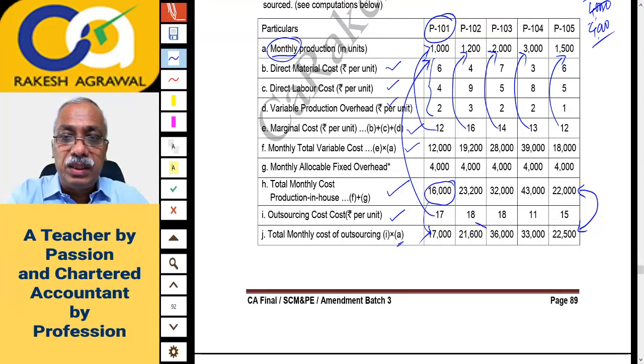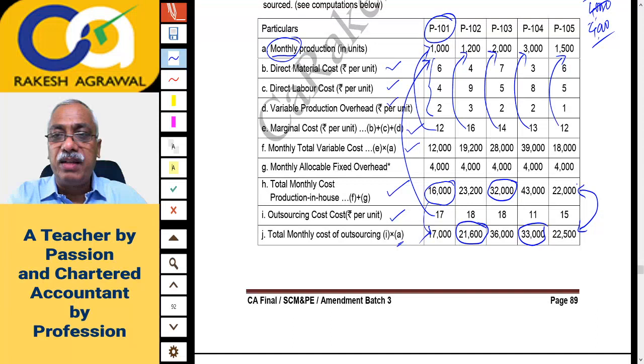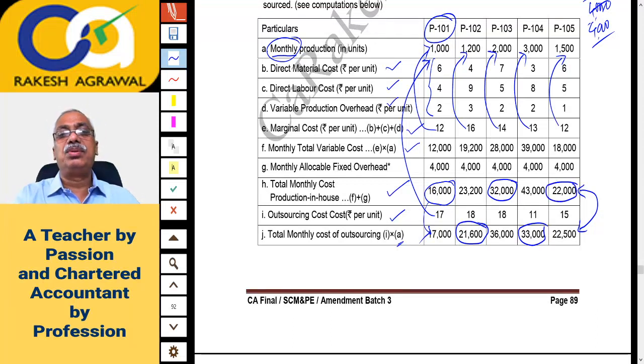P102, outsourcing is cheaper. P103, manufacturing is cheaper. P104, outsourcing is cheaper. And P105, manufacturing is cheaper. So in the report, you can say 3 products to be manufactured and 2 products to be outsourced. That is what you will recommend.